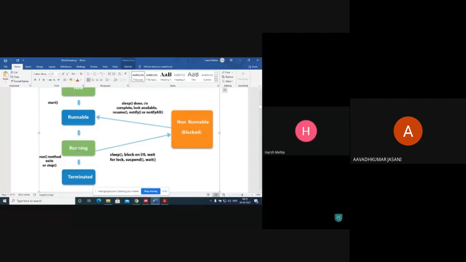But whenever a thread is executing, we can call methods like sleep, block, suspend, wait. That means we can stop the execution of the thread. It goes into non-runnable, and then again it comes back to runnable.